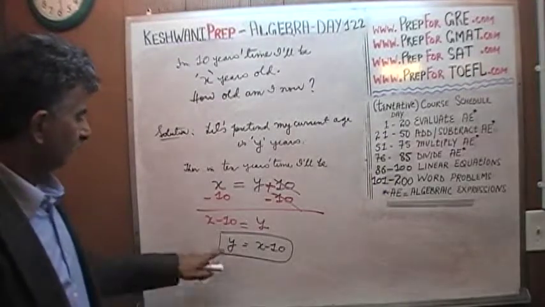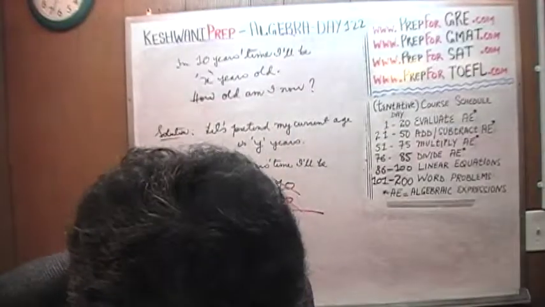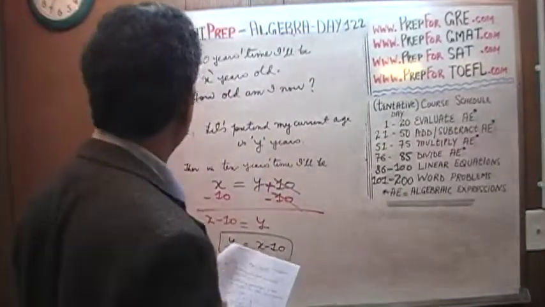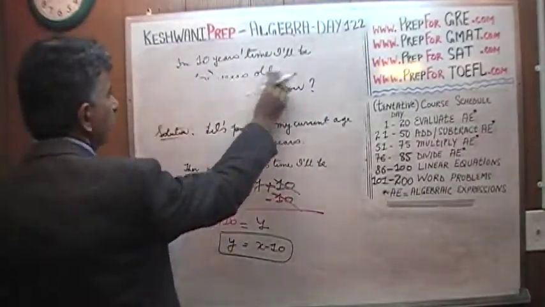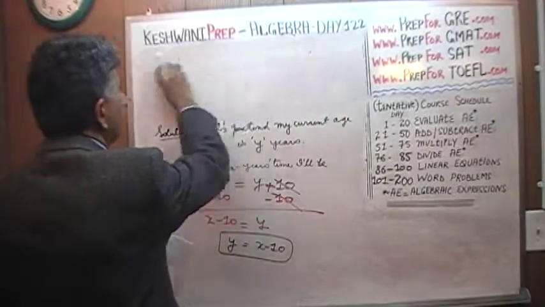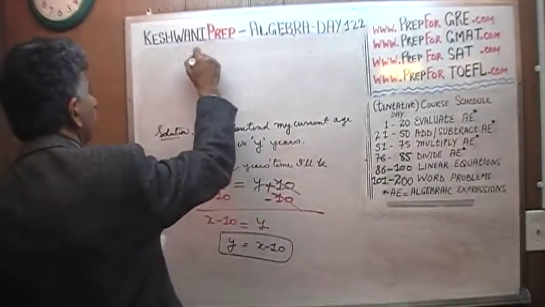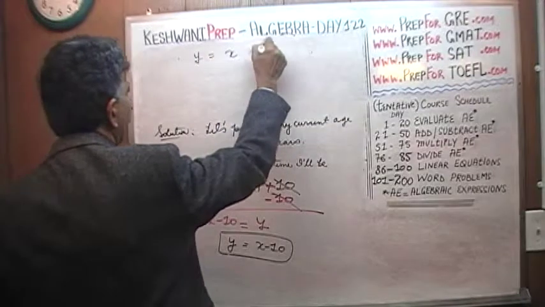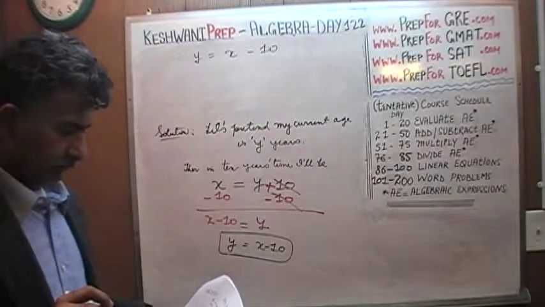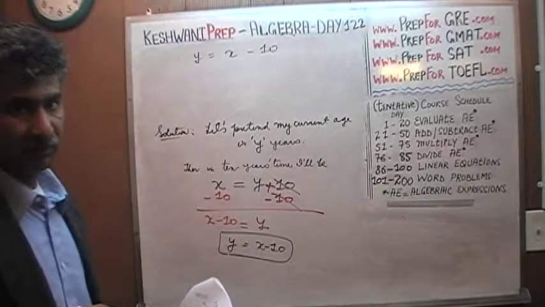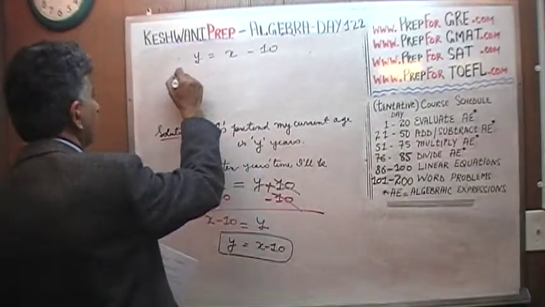Let's see if it makes sense. So the answer is Y equals X minus 10. Let's see if it makes any sense at all. I need the room, so I'm going to erase this. You already have the question. So the answer that we finally arrived at is Y equals X minus 10. Well, what does Y represent? That's my current age. We said let's pretend my current age is Y years.